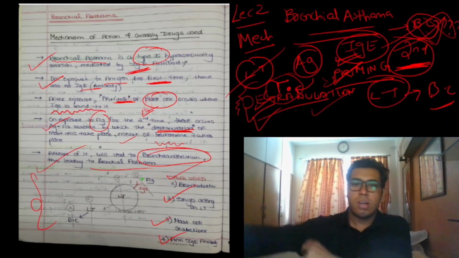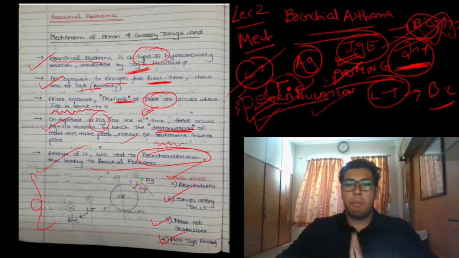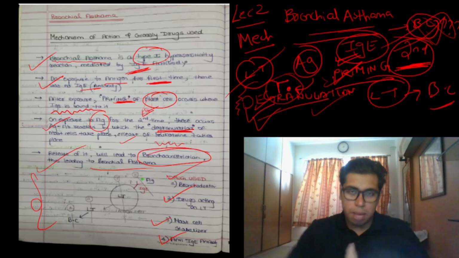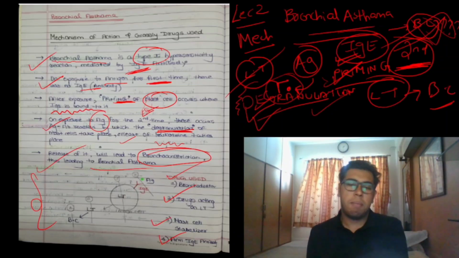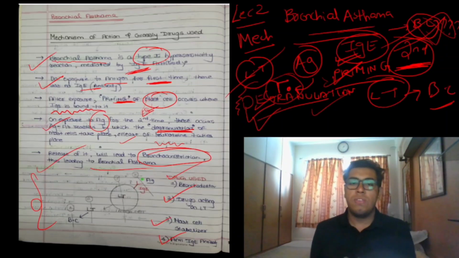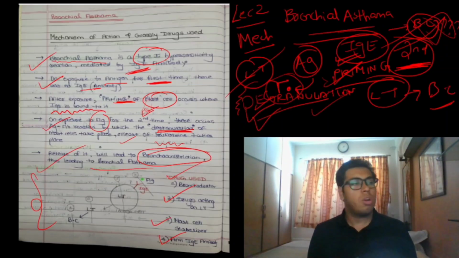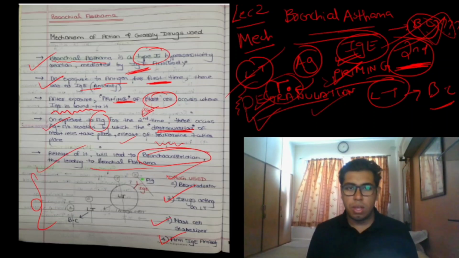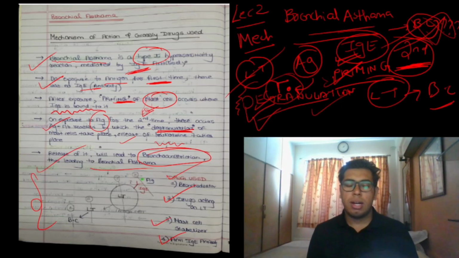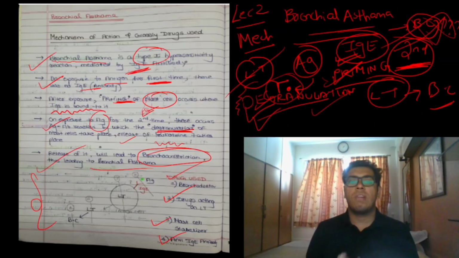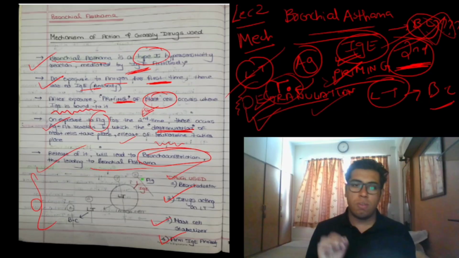Last 1 minute to revise. Bronchial asthma is a type 1 hypersensitivity reaction mediated by IgE antibody. What happens on first exposure to antigen? Priming occurs of the IgE antibody to the mast cell. On second exposure, degranulation occurs. After degranulation, leukotriene gets released, acts on the bronchus, causing bronchoconstriction.